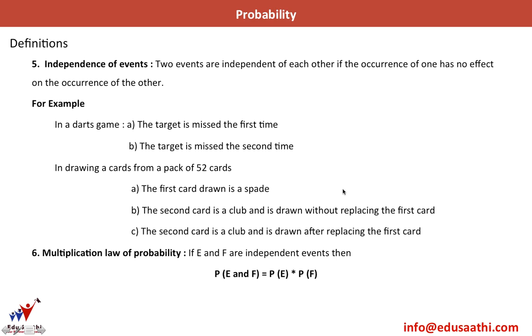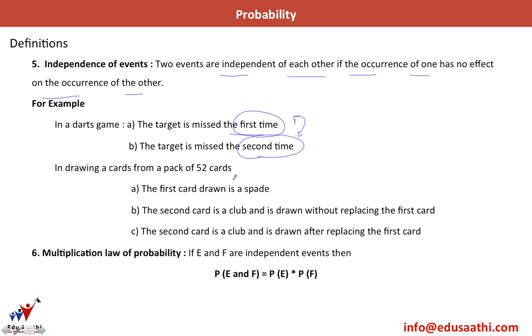Let's move on to the next concept, which is independence of events. Two events are independent of each other if the occurrence of one has no effect on the occurrence of other. For example, in a darts game, the target is missed for the first time. Imagine yourself playing a dart game. So you miss the target the first time, and the target is missed for the second time. Both of them have no relation. If you miss the first time, it is not for sure that you will miss the second time, and it is also not for sure that you will hit the second time. So these two events are independent of each other.